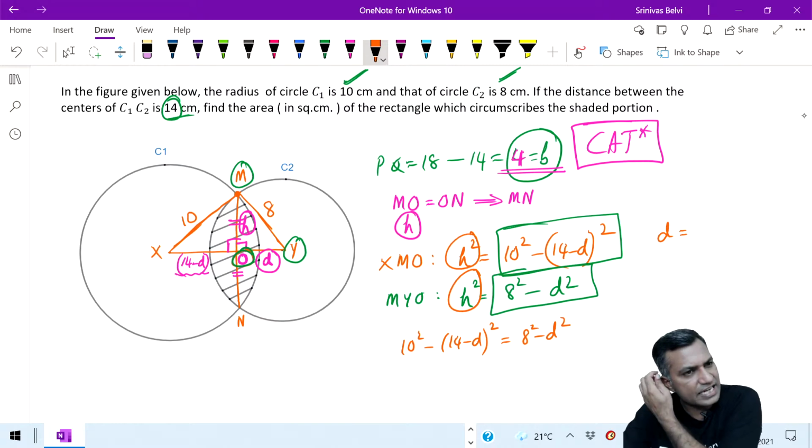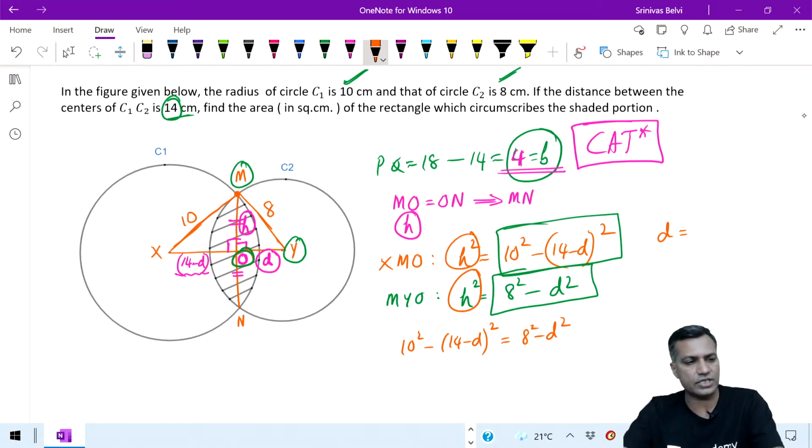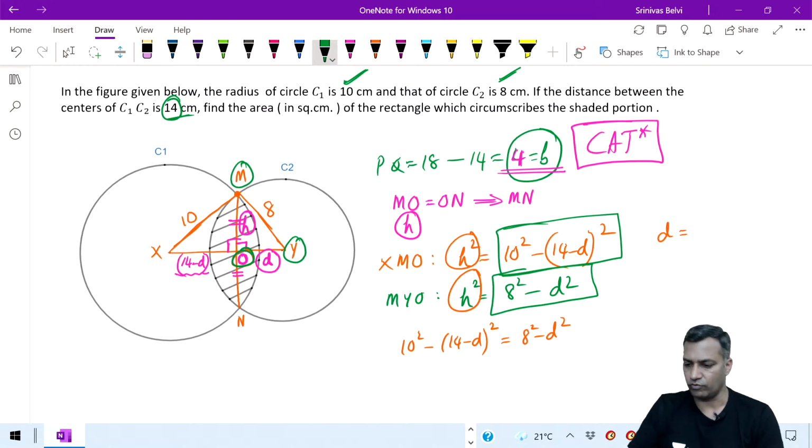D square gets cancelled. It's a linear equation. You could see on the face of it that it's a linear equation. Okay, 40 by 7. Sure. Let's take D is equal to 40 by 7. Okay, D is equal to 40 by 7.